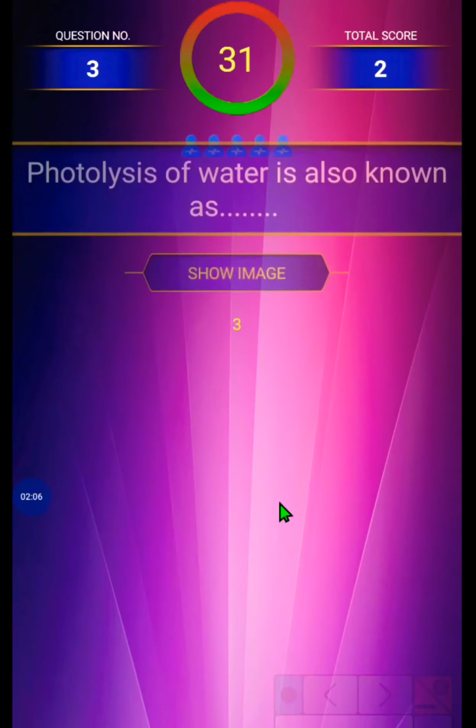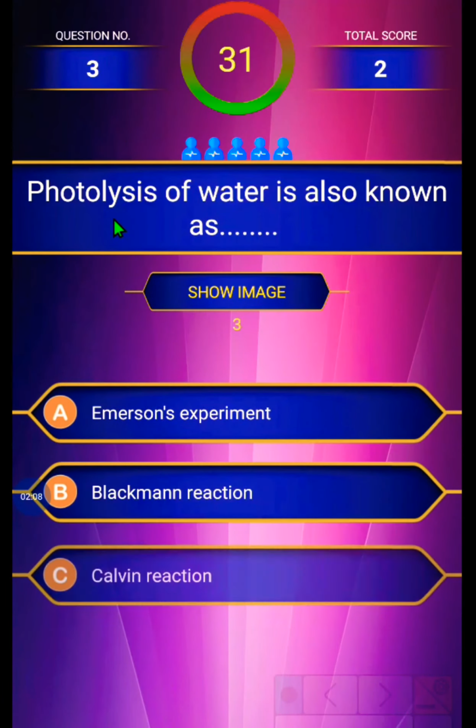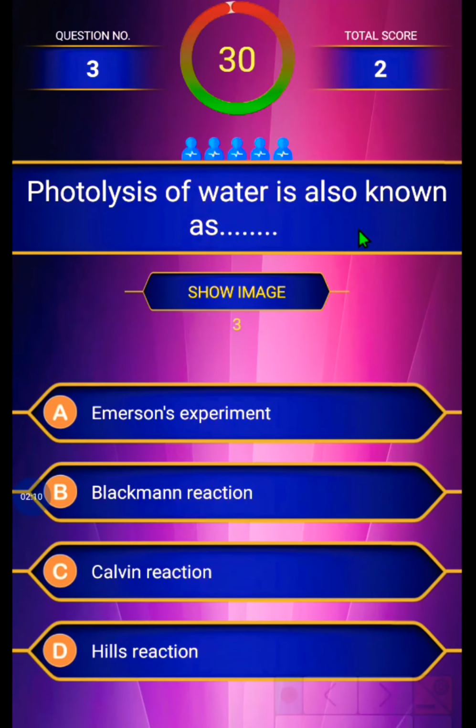Next question. Third question. The photolysis of water is also known as: first, Emerson experiment; second, Blackman reaction; third, Calvin reaction; and fourth is Hill's reaction. The correct option is, the photolysis of water is also known as Hill's reaction.